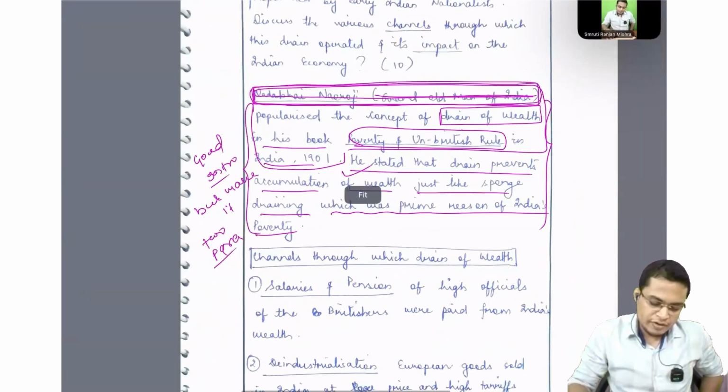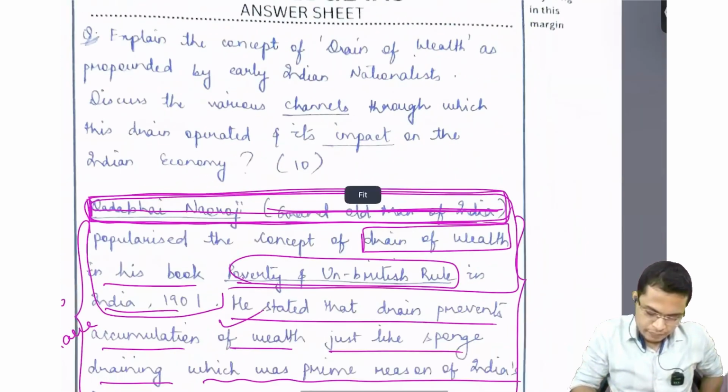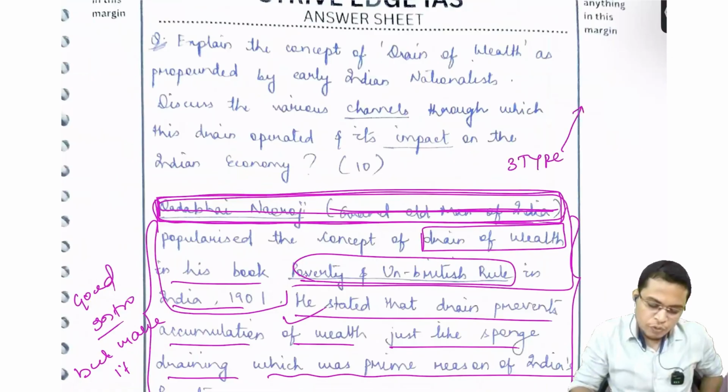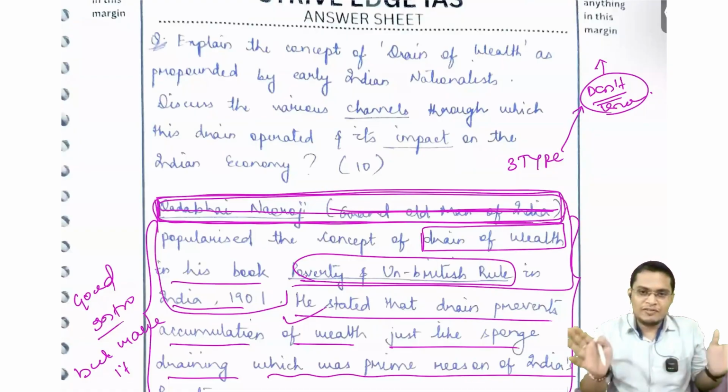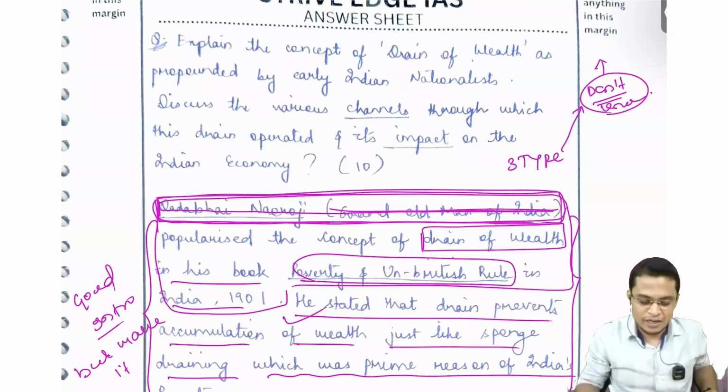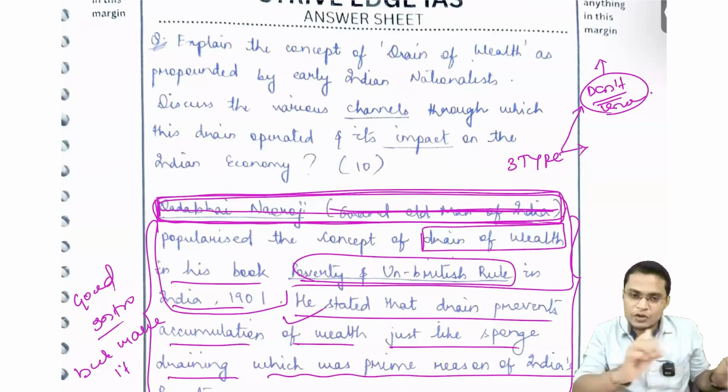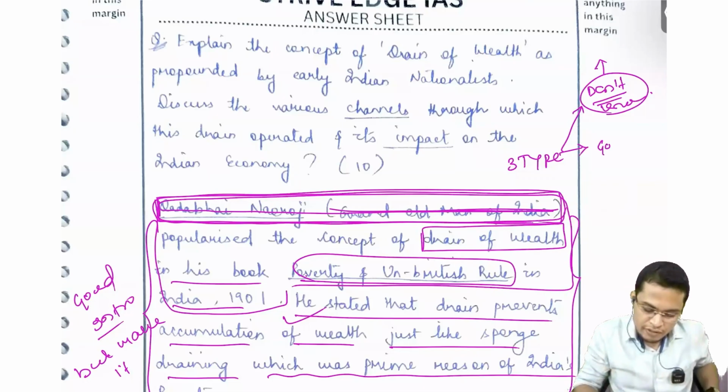But there are three kinds of evaluator you have to understand. Some people who don't have knowledge. Just for example, a person from history is given to evaluate geography. That person has no idea what you have written. So by looking into your answer, how beautifully you have written, that person will give you the same average marks. We cannot do anything. Second kind of person is who is very strict, having good knowledge, and that person is going to read your answer line by line. That means a good evaluator.